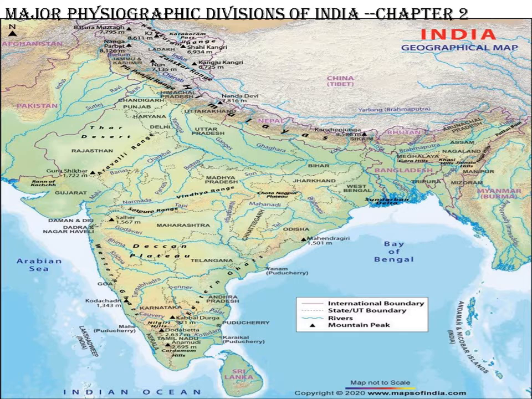Now in this topic we are going to study the physiographical features, that means the physical features of India. They are mainly grouped under the Himalayan mountains, the northern plains, the peninsular plateau, the Indian desert, coastal plains and island groups of India. We are going to study all those topics one by one. In today's slide work we cover the mountains and the northern plains.